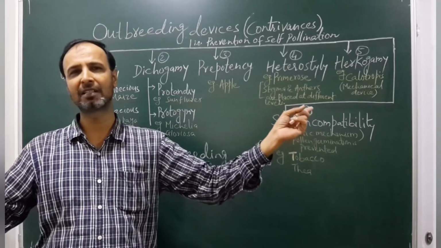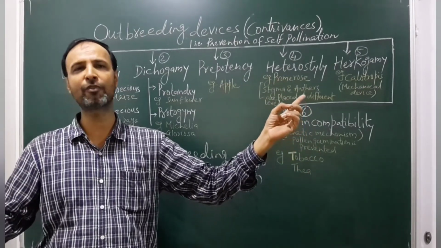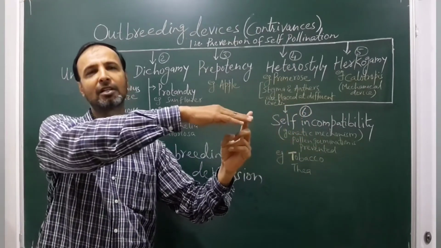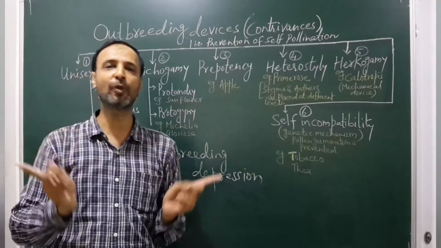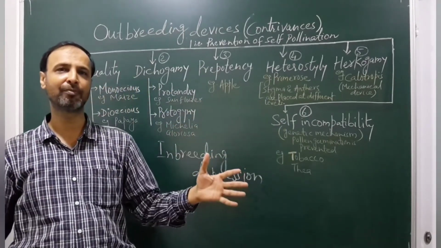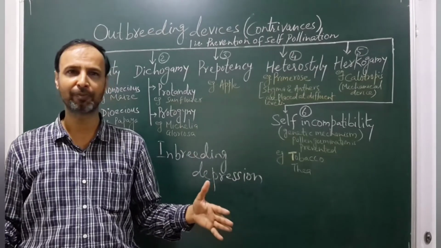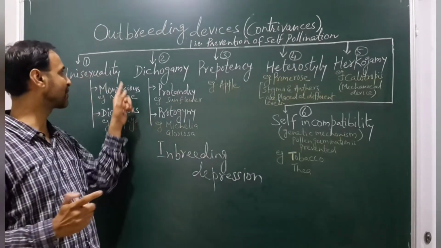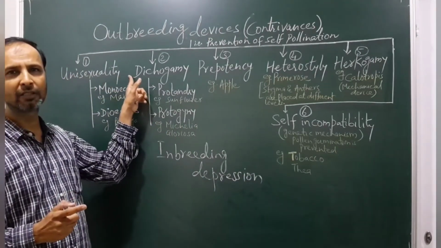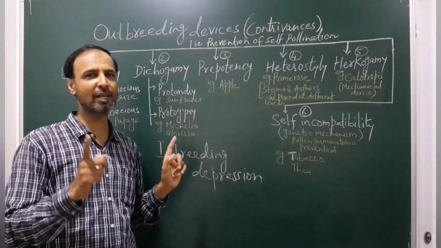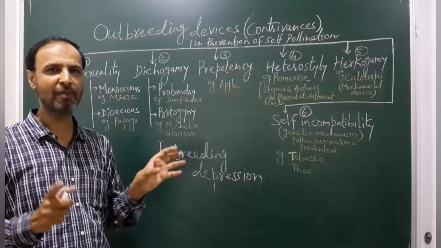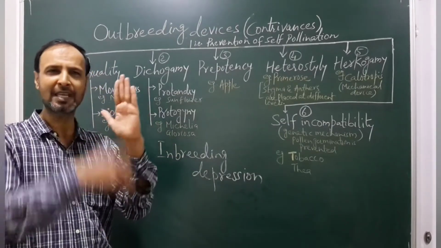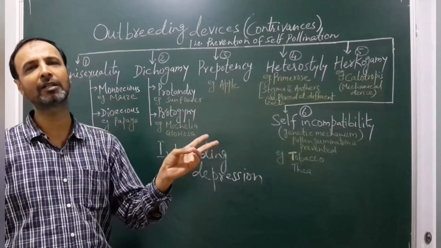So always, the pollen from this plant will get transferred to this female plant. So this way there is cross pollination. The plants are different, therefore their genetic information is different. Therefore this is preferable. So this is the first mechanism of unisexuality. The flowers are unisexual, male flower and female flower. They may be on the same parent plant or on a different plant.